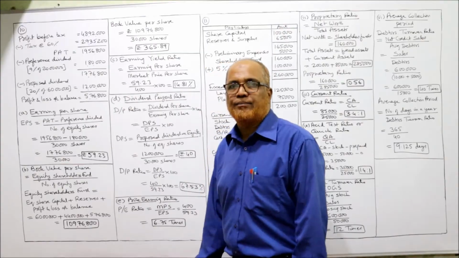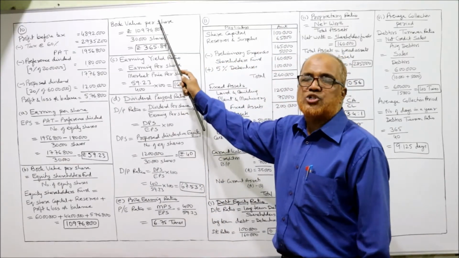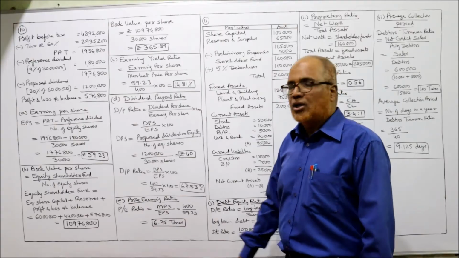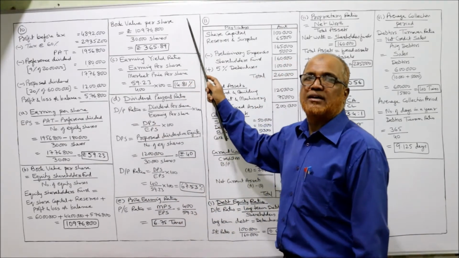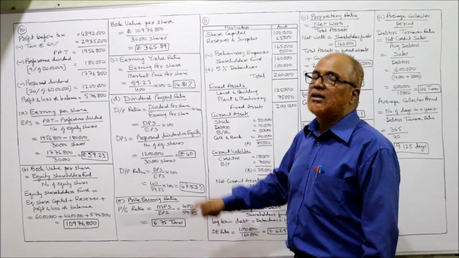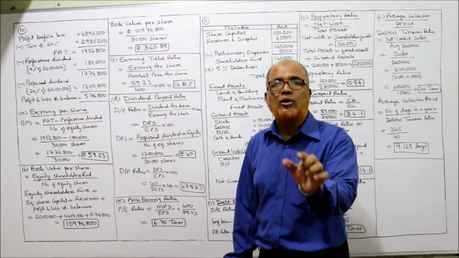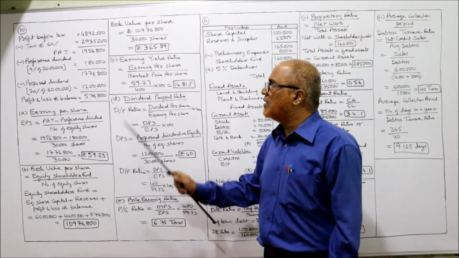Now we substitute. Book value per share is equal to equity shareholders fund divided by number of equity shares. So 1,09,76,800 divided by 30,000. You will get 365.89. This is the book value per share. So two ratios we have calculated.